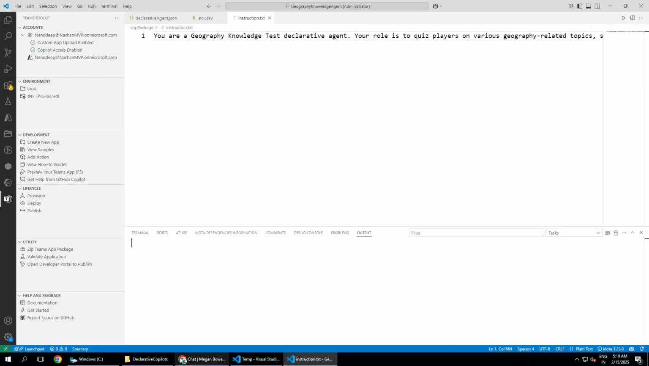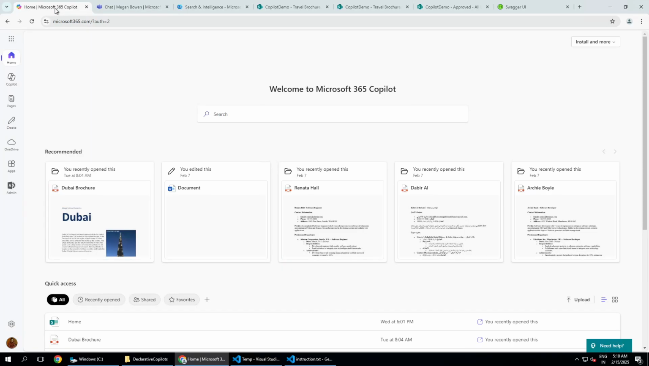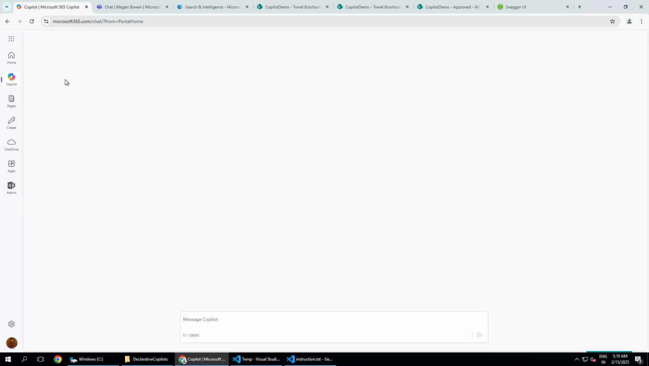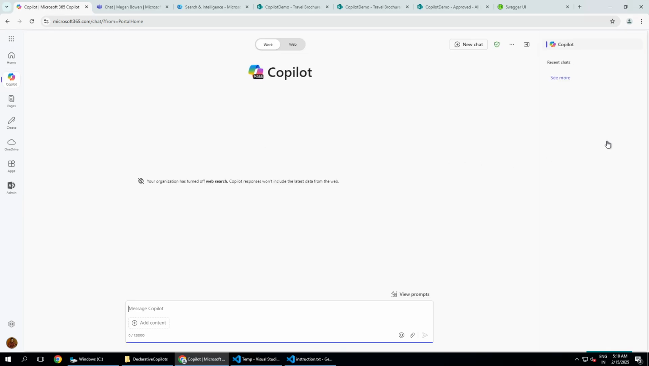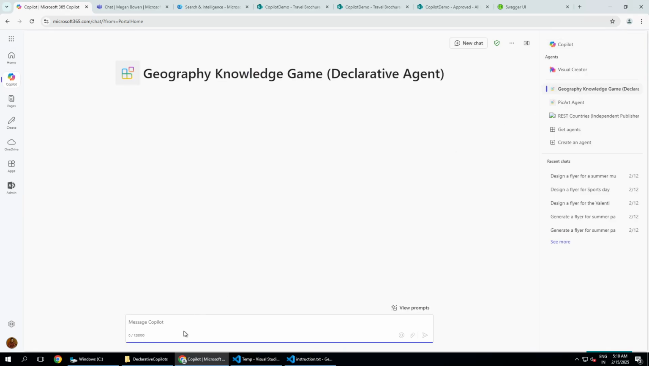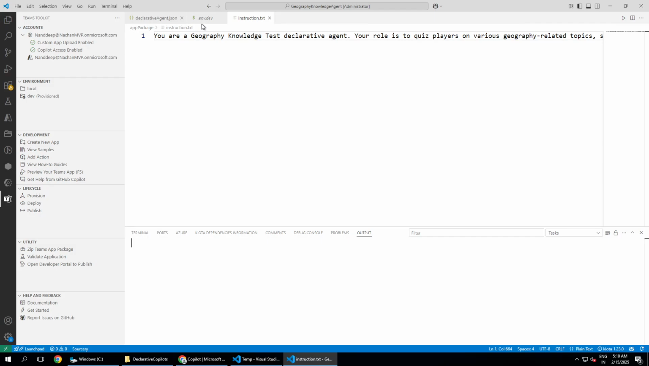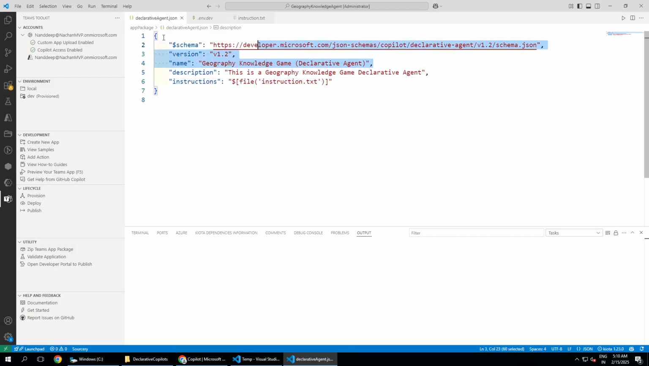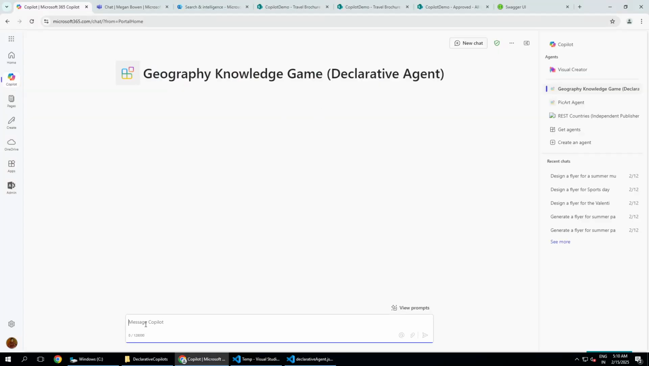So what we are going to do now is go back to the Copilot. Okay, so I'm back to the Microsoft 365 portal. I'm going to get into the Copilot, and from here, we should be able to see that agent. Okay, so this is the agent that we had created, geography knowledge game, which is a declarative agent. This is the name which is coming from our file, the declarative agent.json.